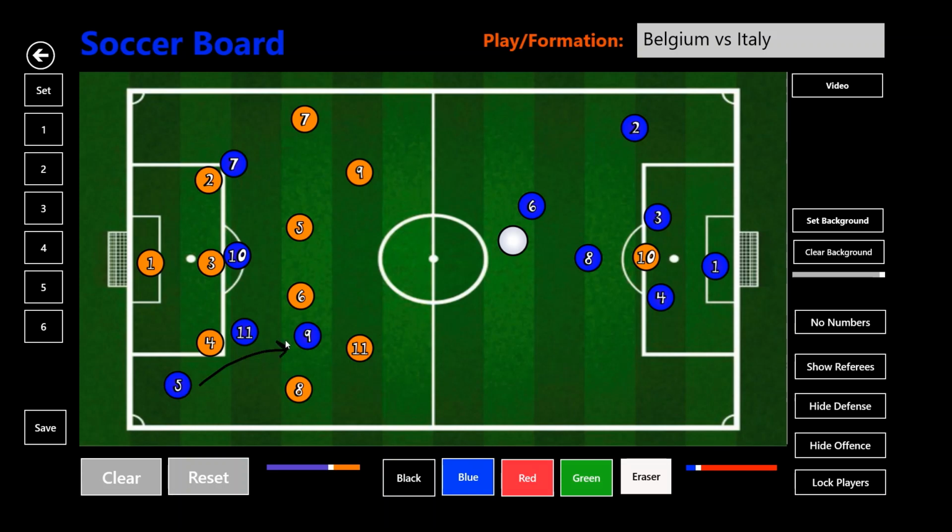Domenico Berardi, obviously, is a big threat from the right wing, but Di Lorenzo mostly will be helping the centre backs, because their shape is obviously 4-3-3. But whenever the game starts with Spinazzola going up the pitch, they shift to a three-man defense, which comes like this, and then Di Lorenzo helps in defending.